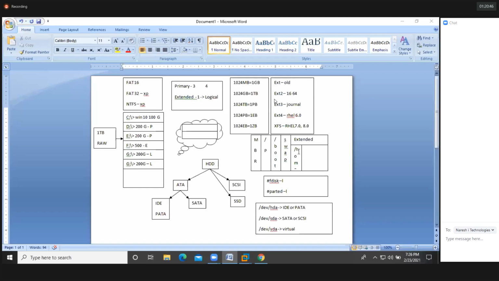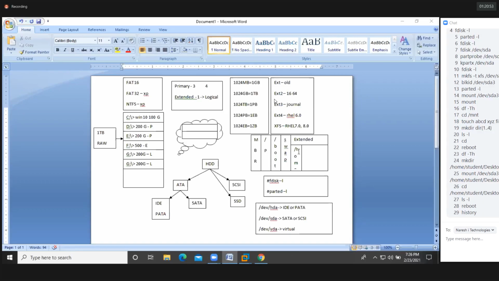We are unable to open /dev/sda3 directly. We need to create a mount point, then only we can open it. Because of that reason, I'm creating a mount point. Directly we are unable to open /dev/sda3. It's a block device.